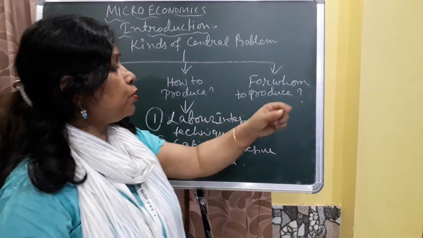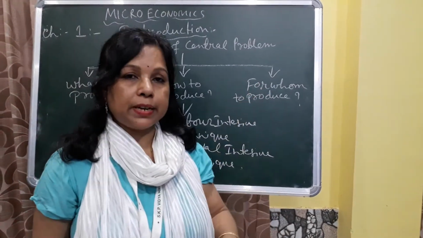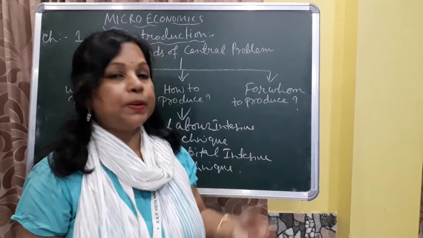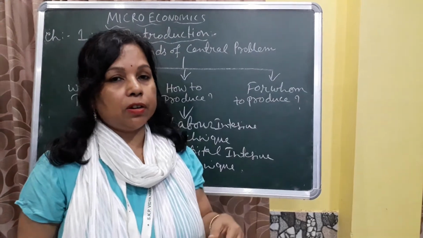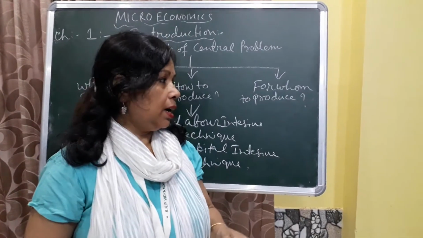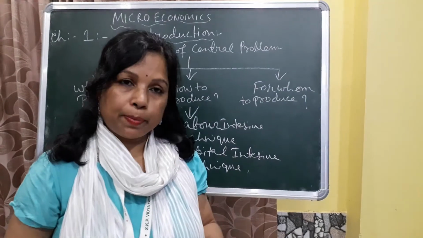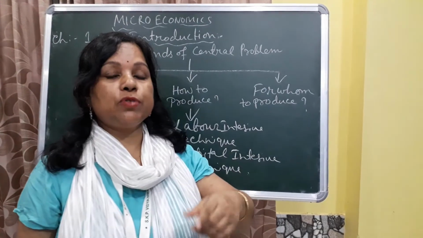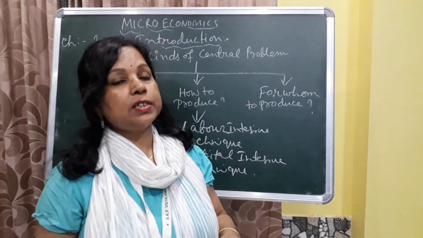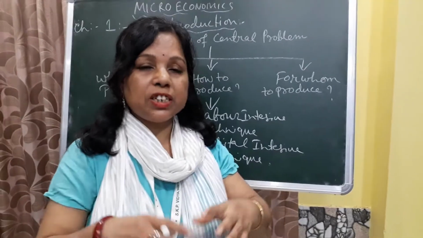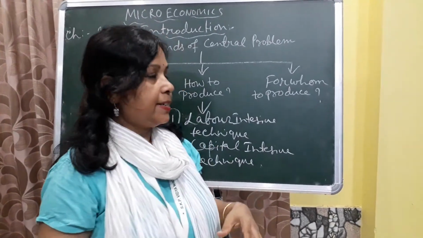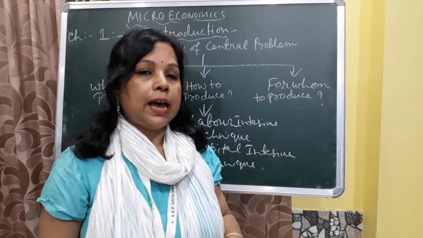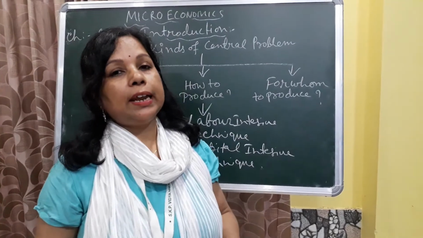Now next, for whom to produce? For whom to produce means the goods and services will be produced, but for what purposes? We have seen that in our economy there are different sections, rich people and poor people. So in the for whom to produce case, we look at the distribution of goods and services among the different classes of society. People purchase commodities, and purchasing power depends on the level of income.